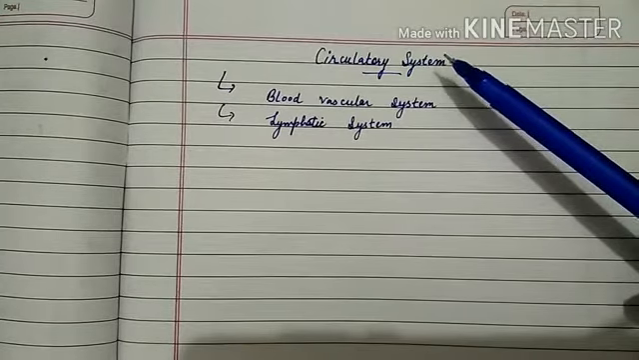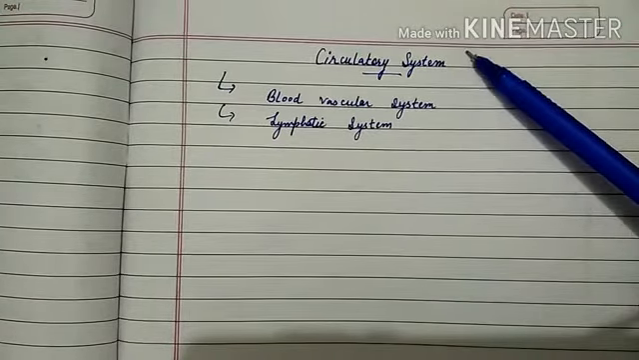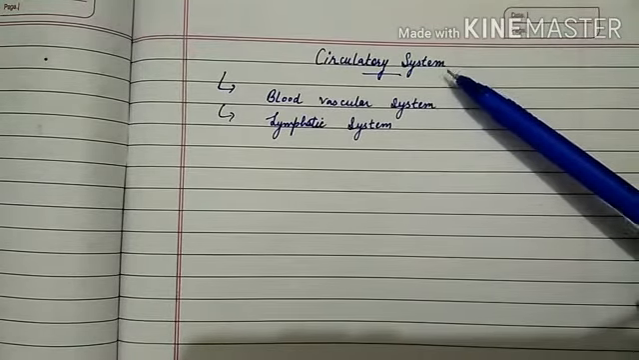So students, in this video we are going to start a new chapter, that is circulatory system. This is chapter number 6 given on page number 71.